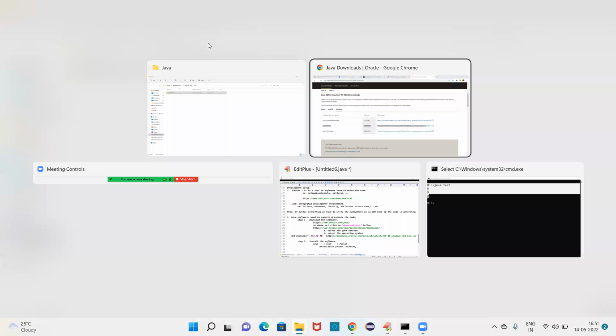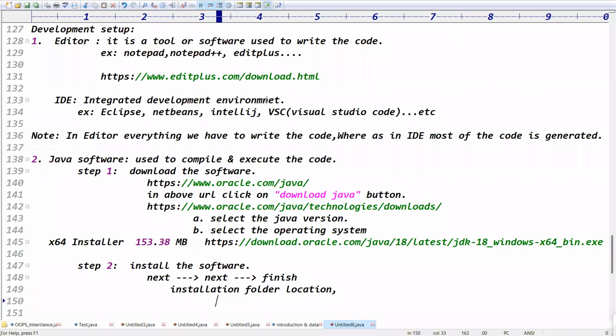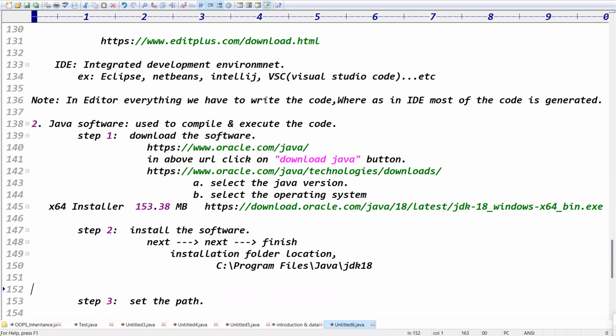Okay, C program files and what? Java. There you can find what? The JDK file, right? You can find the JDK 18th version, right? That's it. So you do it up to this process.